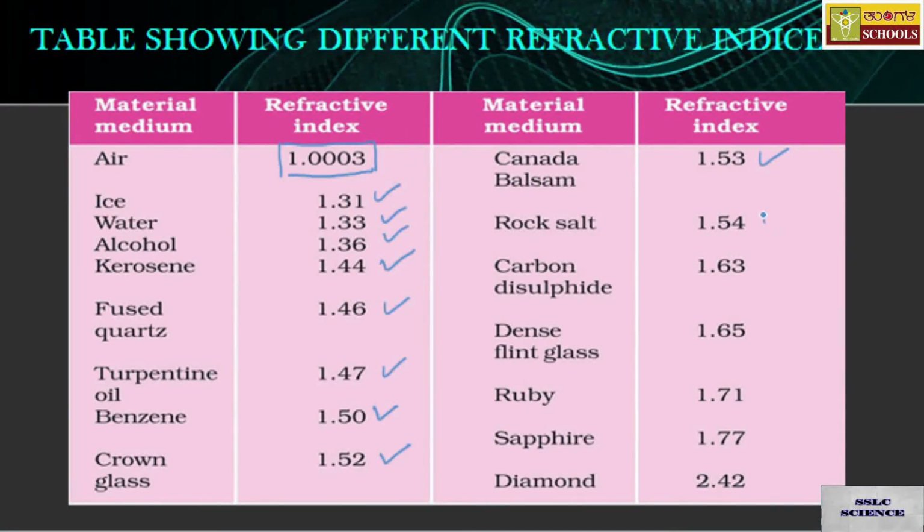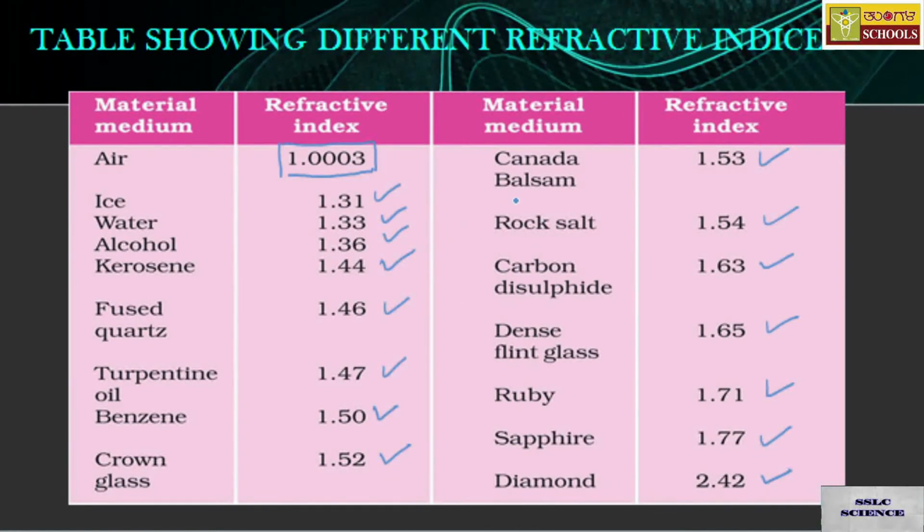Rock salt is 1.54, carbon disulfide is 1.63. For dense flint glass it is 1.65. For ruby you have 1.71. For sapphire it is 1.77. For diamond it is the highest, that is 2.42. So this is the table.